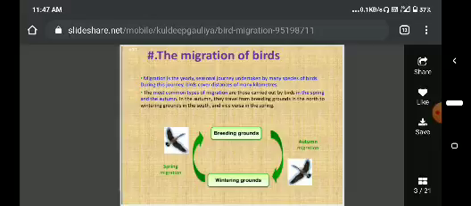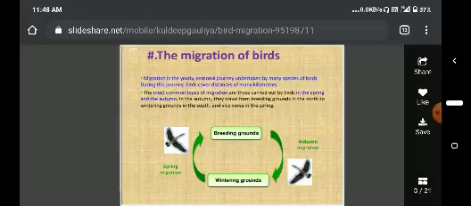Migration is the yearly seasonal journey undertaken by many species of birds. During this journey, birds cover distances of many kilometers. The Arctic tern can even migrate from the North Pole to the South Pole.